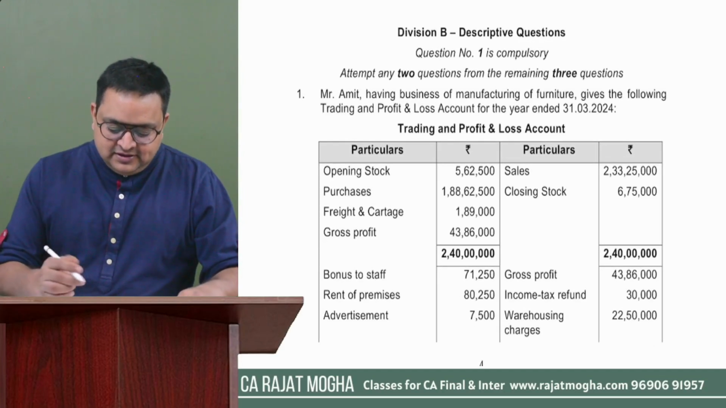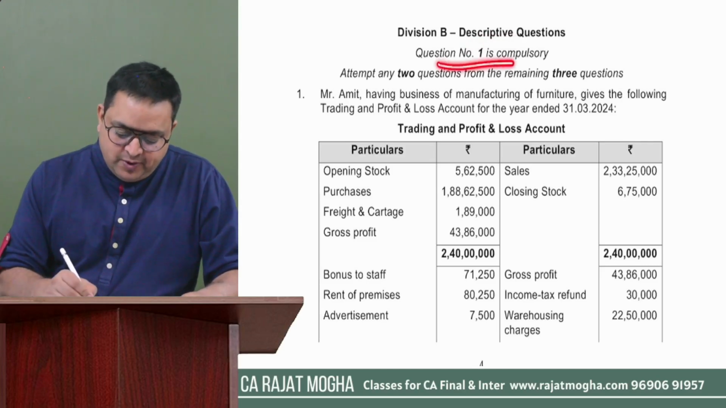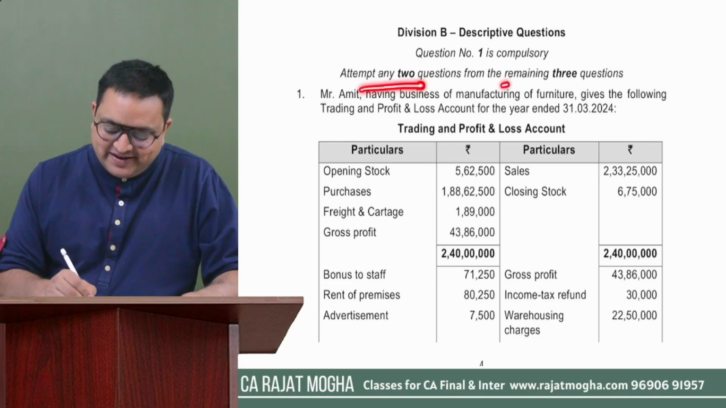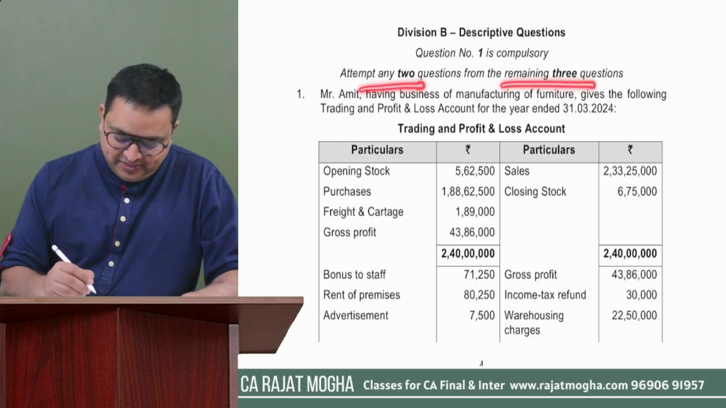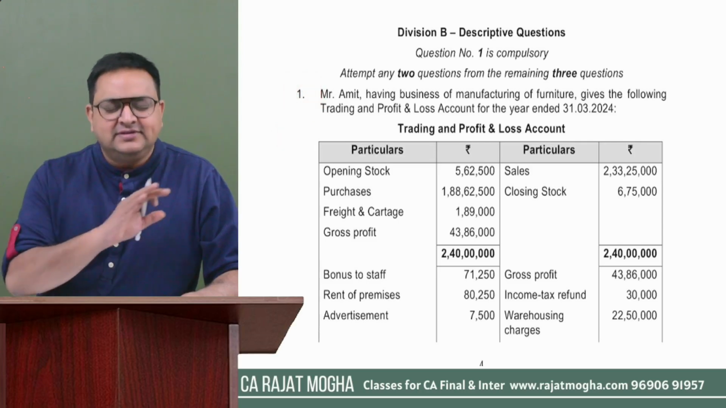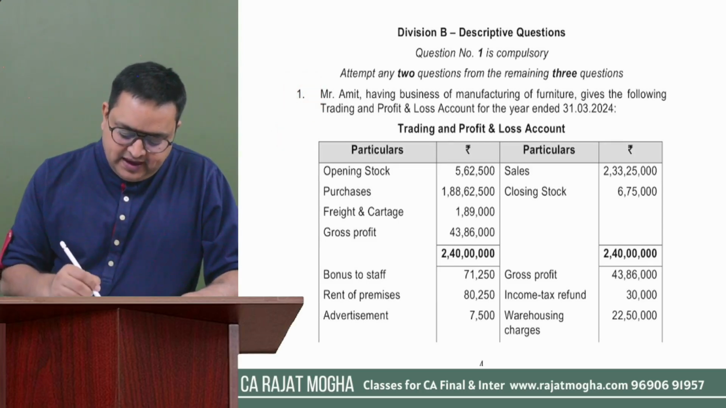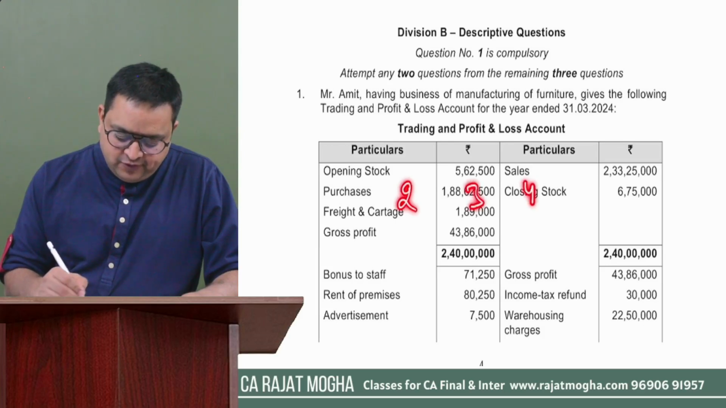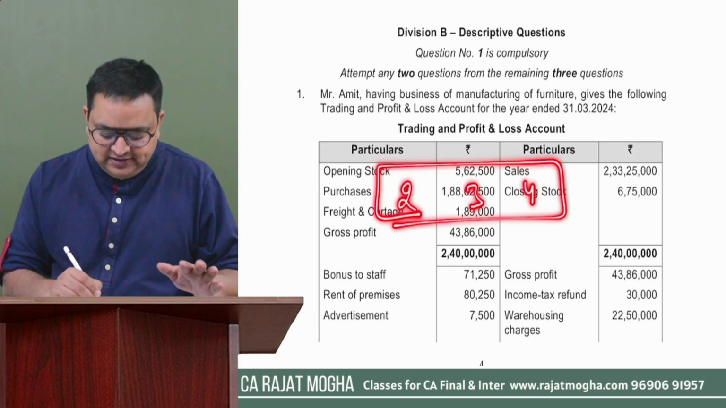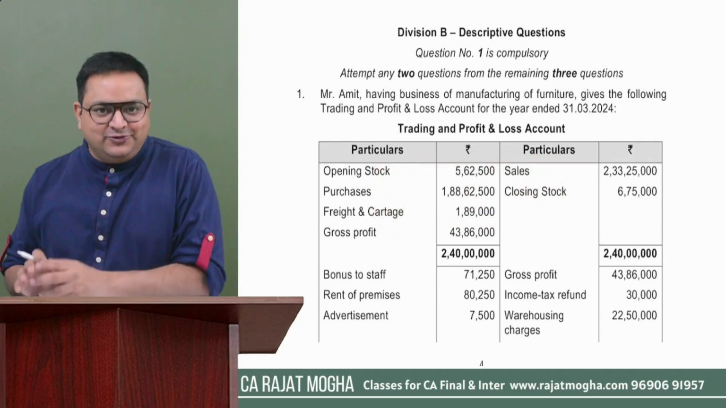So it says part B, this is descriptive question, 35 marks. Question number 1 is compulsory and attempt any 2 questions from the remaining 3 questions. So it has total 4 questions. One is compulsory. This is generally a full-fledged question that we have to do. And we have question number 2, 3, and 4. And out of these 3 questions, we have to do in our examinations any 2 questions. Either you do 2 or 3 or 2 or 4, any 2 which you know the most, right?